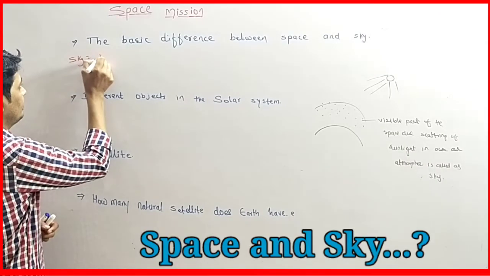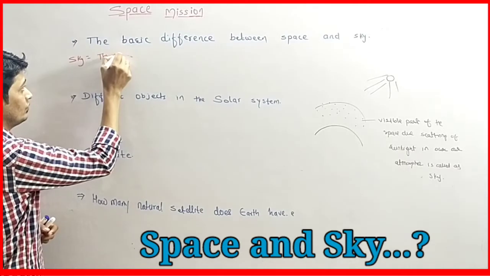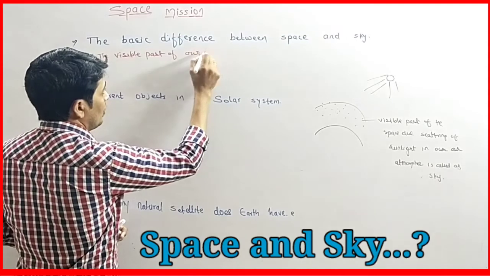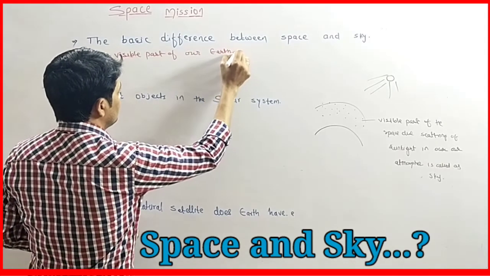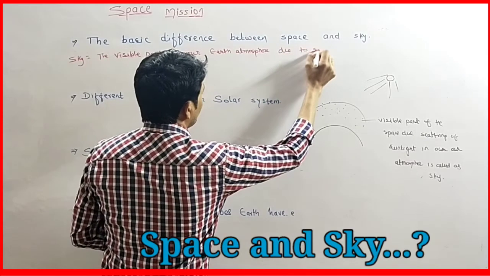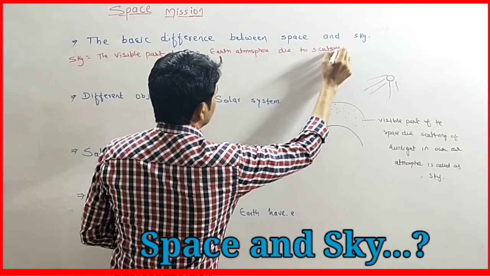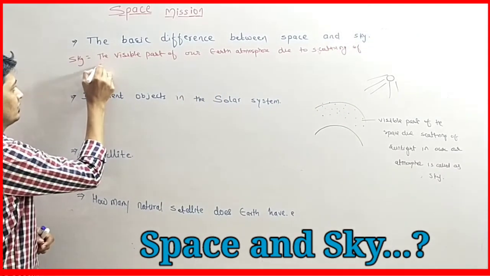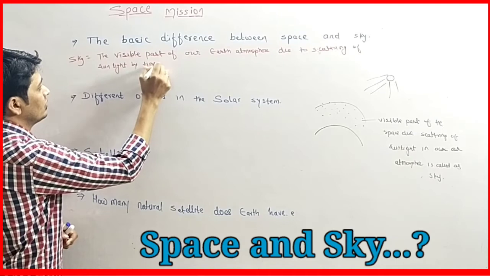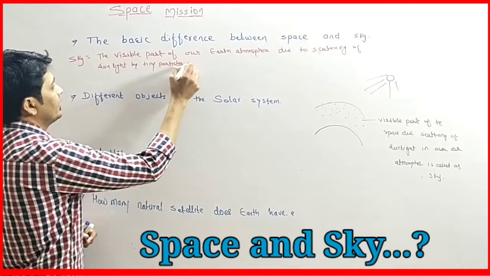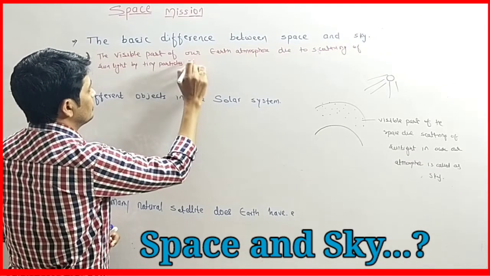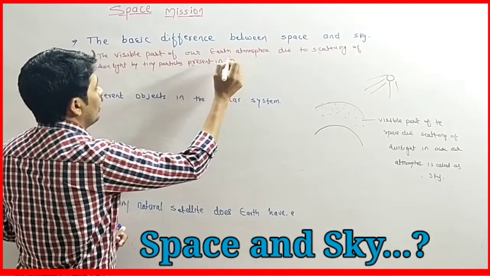Sky is the visible part of our Earth's atmosphere due to scattering of sunlight by tiny particles present in the Earth's atmosphere.